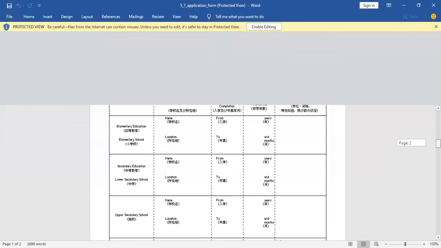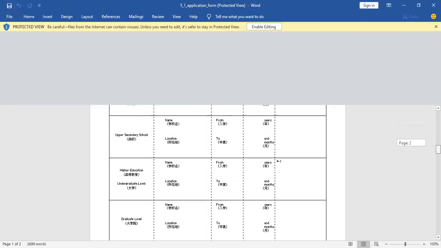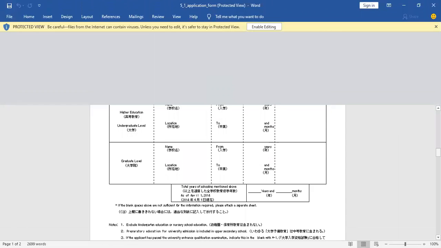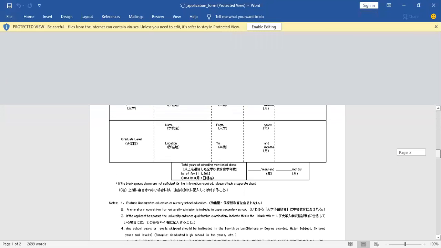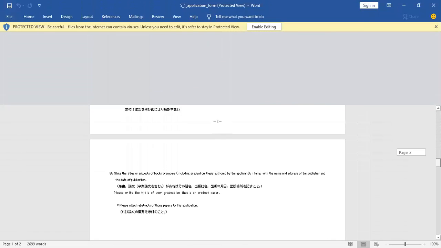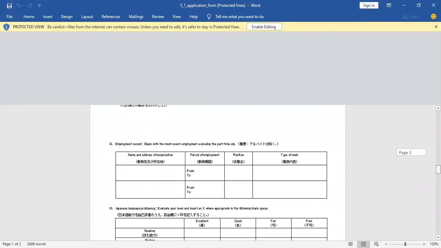And here in the application, if you remember how many years you spent in elementary and high school, write it, and then at the end, the total years that you spent in Egypt, for example, or in the same country. I would like to say that there are different requirements.